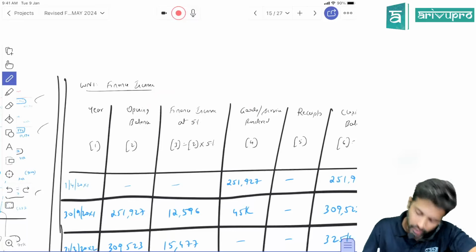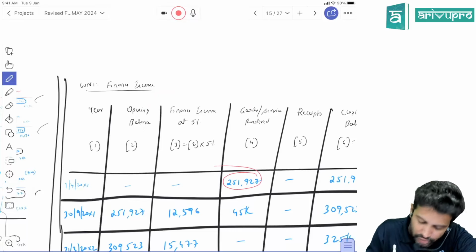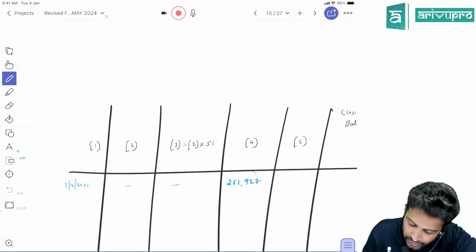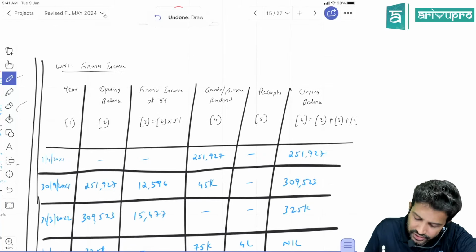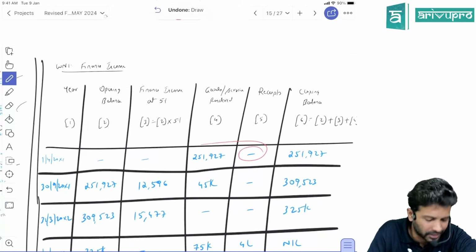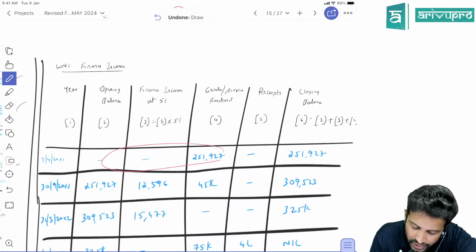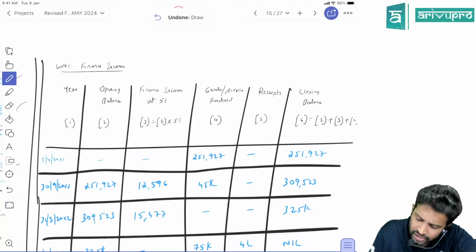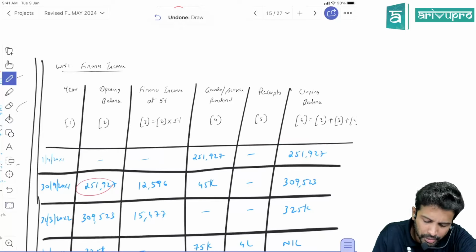That's the reason. So first year, we sold a machinery worth how much? We already have here 251,927. That's the value of machinery. Now, receipt, first year did we receive anything? On 1st April, did we receive any money? No. So closing balance is the addition of these three minus this. First, this closing will become the next 30th September opening.